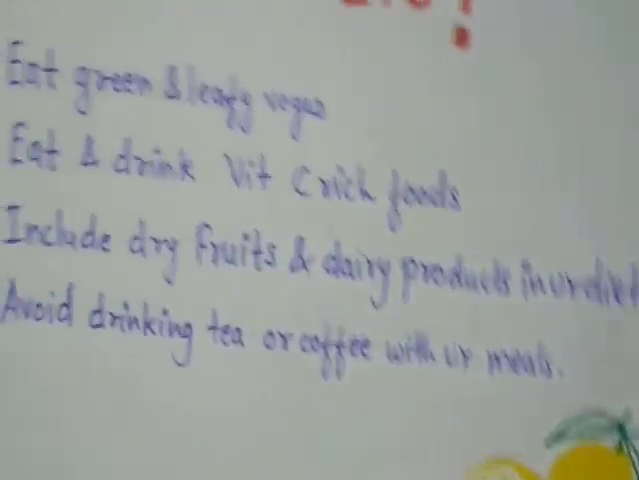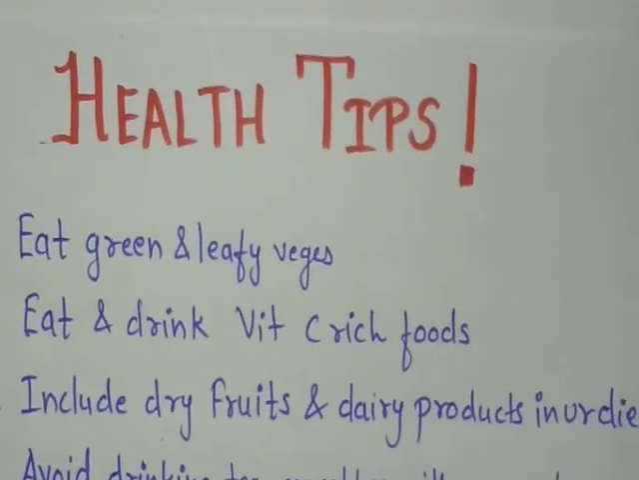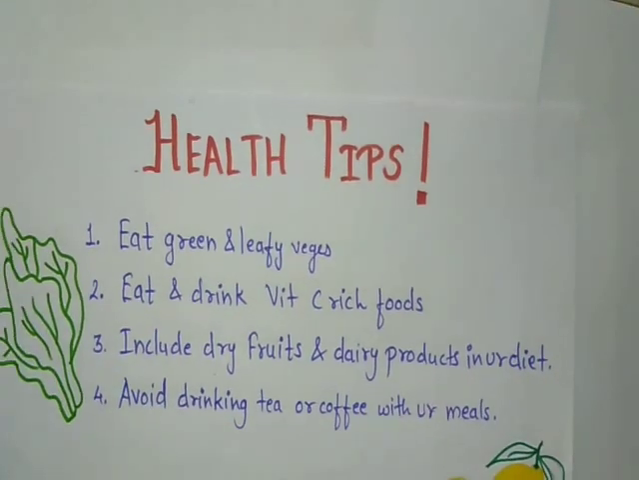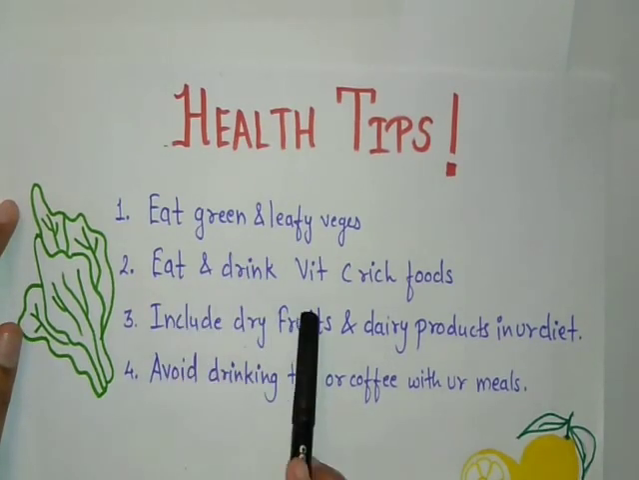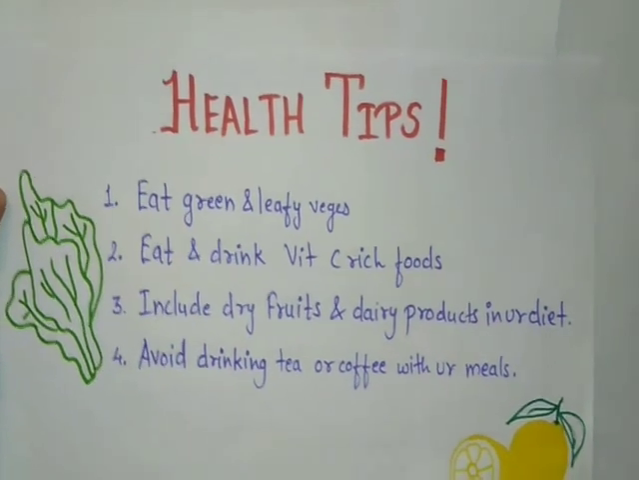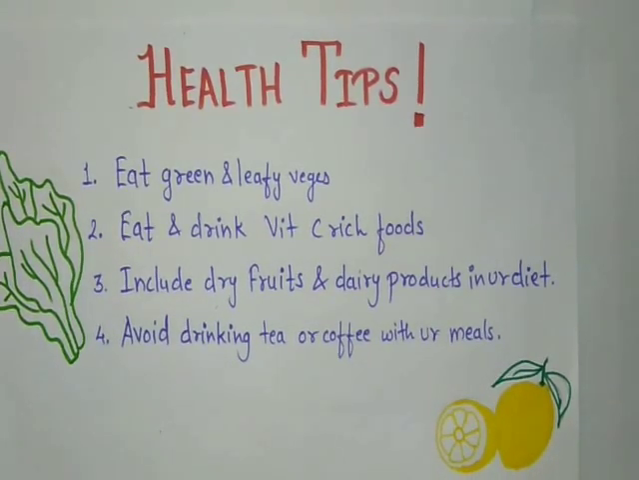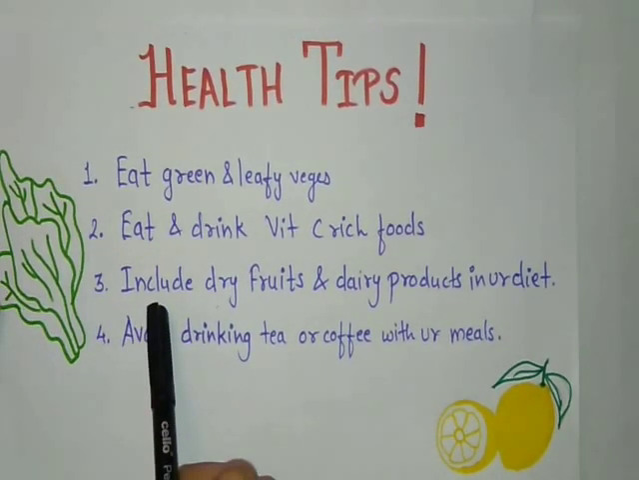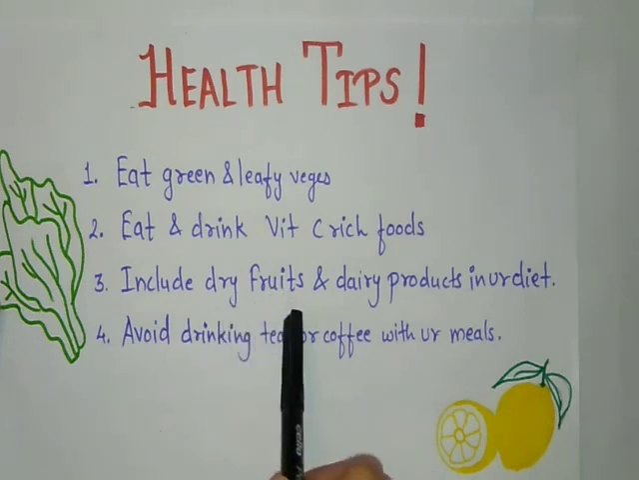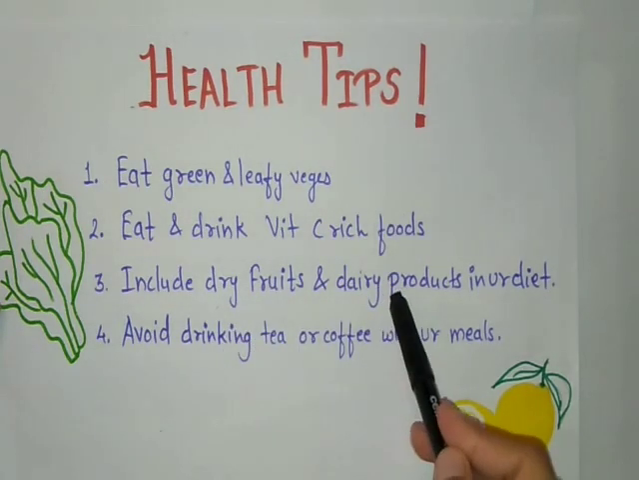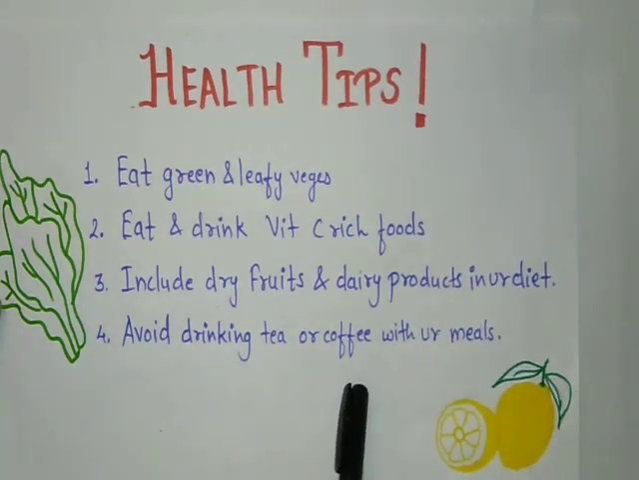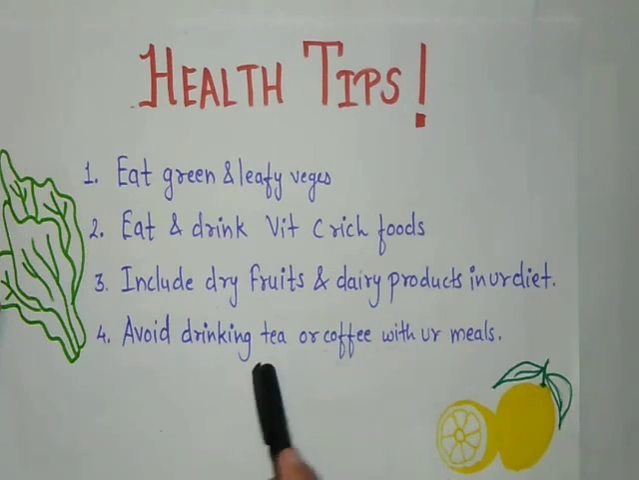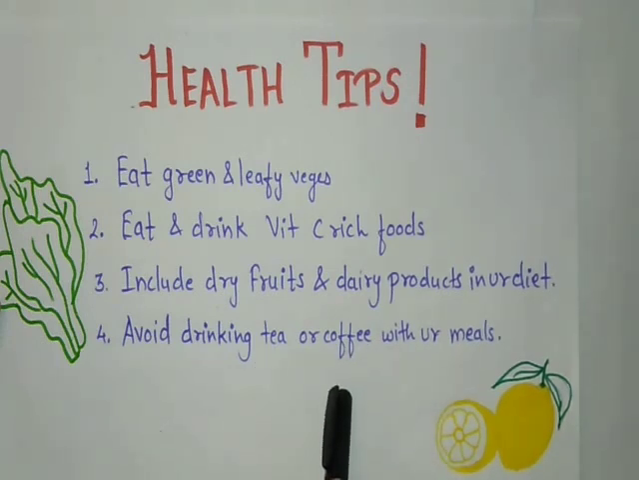Next, here we have health tips for you. So first health tip is eat green and leafy vegetables. Eat and drink vitamin C rich foods because it helps in more absorption of iron. We can also include various dry fruits such as apricots, raisins and dates in our diet, and also dairy products. We should always avoid drinking tea or coffee with our meals because tea or coffee affects our iron absorption.